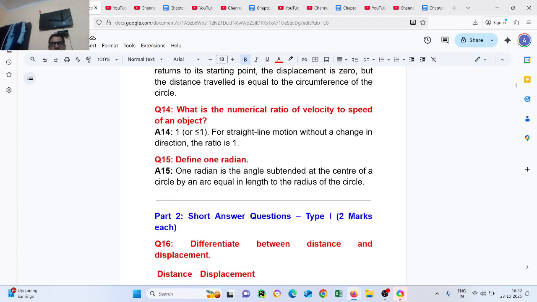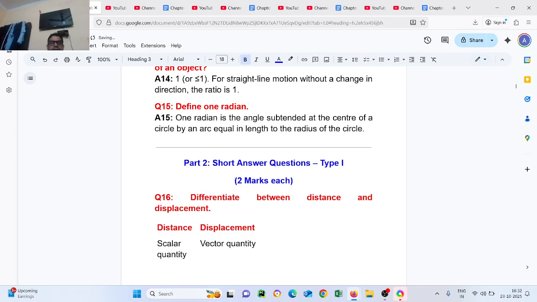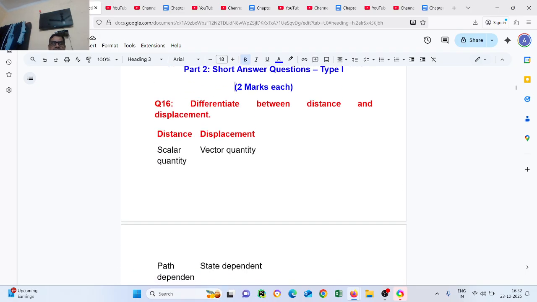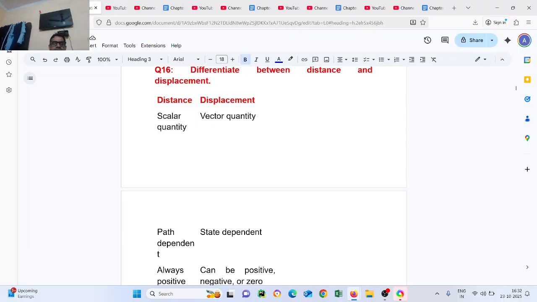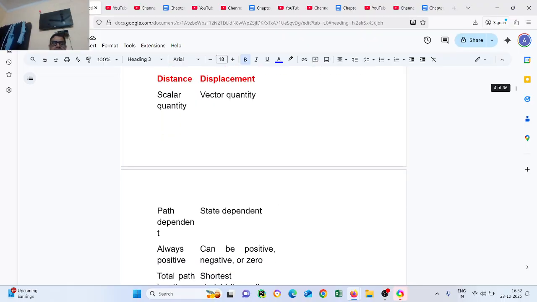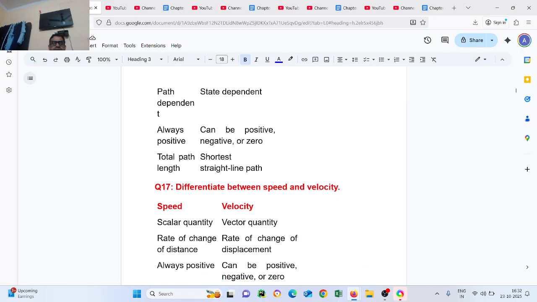Now part 2, short answer questions, 2 marks each. Difference between distance and displacement. Distance is a scalar quantity, displacement is a vector quantity. Distance is path dependent, displacement is state dependent. Distance is always positive, displacement can be positive, negative, or 0. Distance is the total path length, displacement is the shortest straight line path.